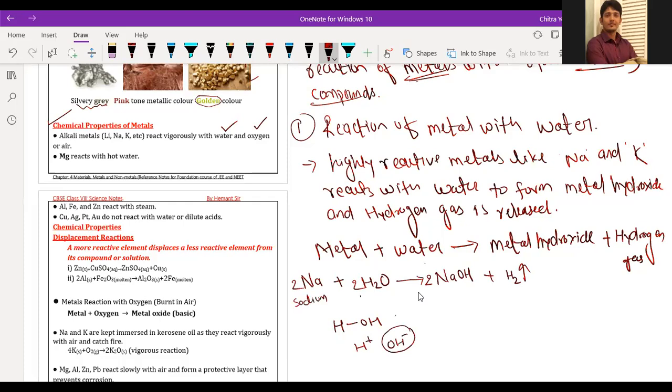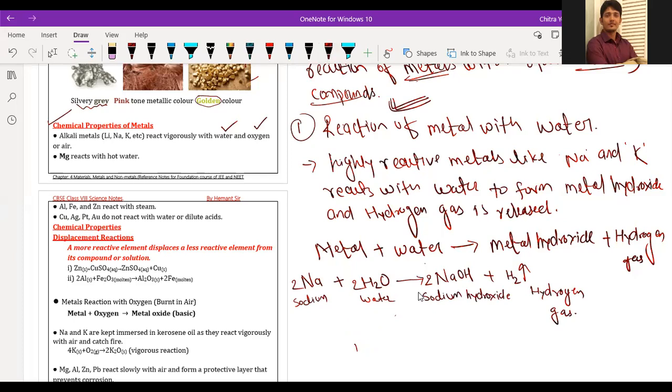Sodium metal when it reacts with water gives sodium hydroxide and hydrogen gas is released. You do not have to write this part, so I'm going to erase it now. So this is your first reaction that you have to write.